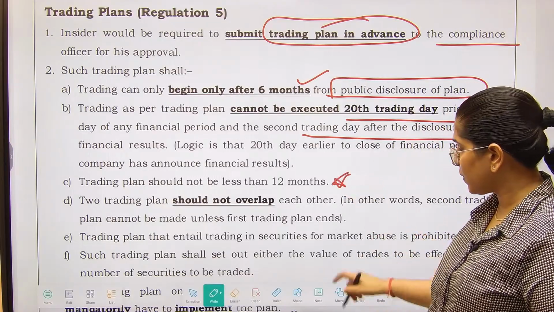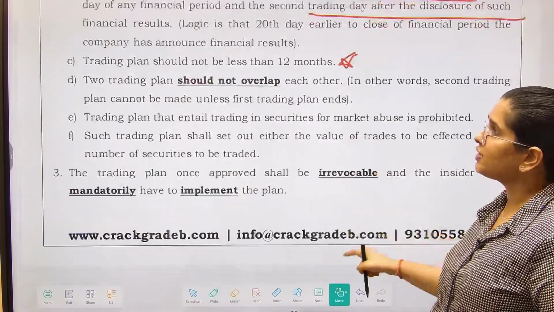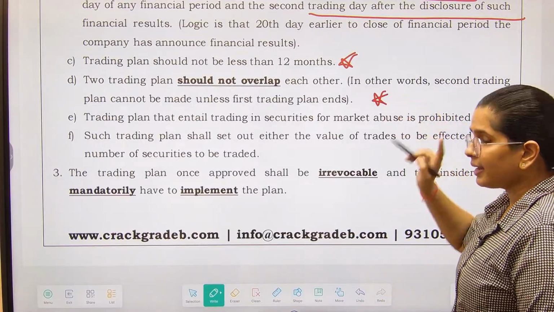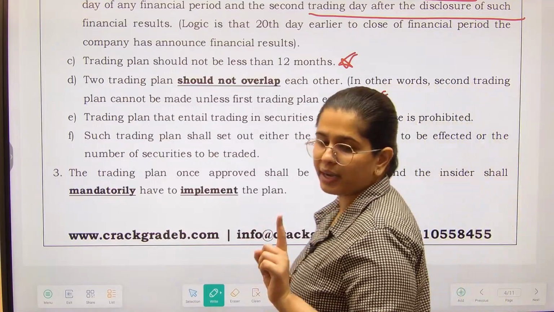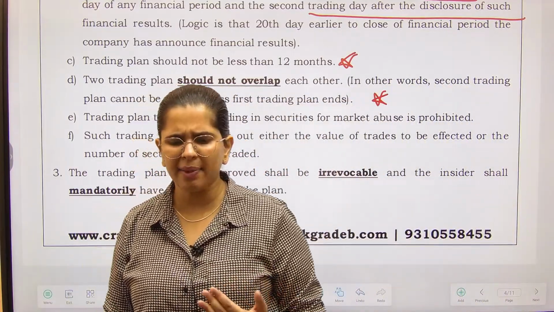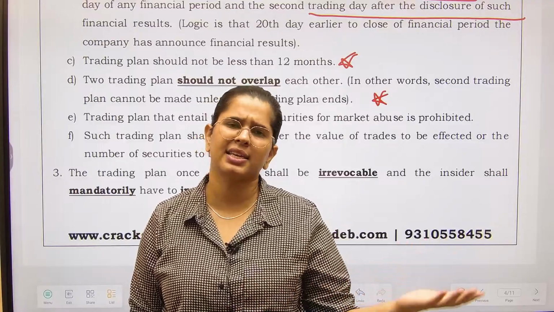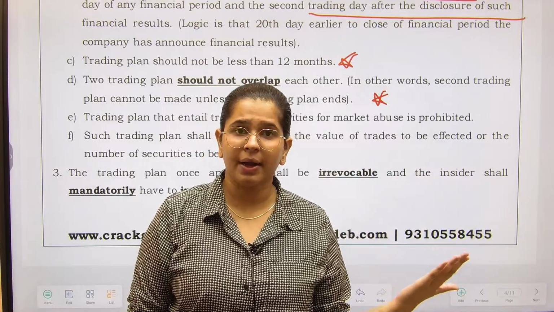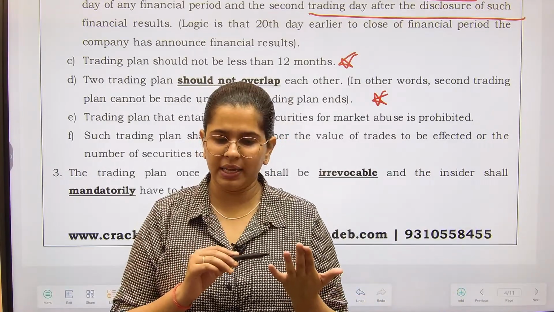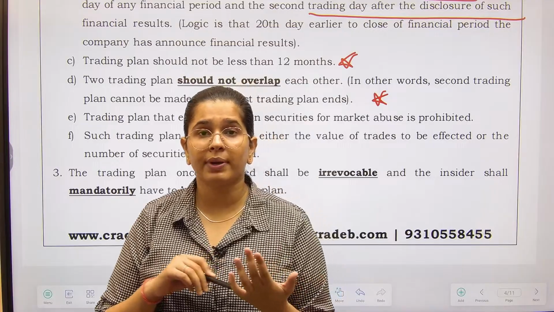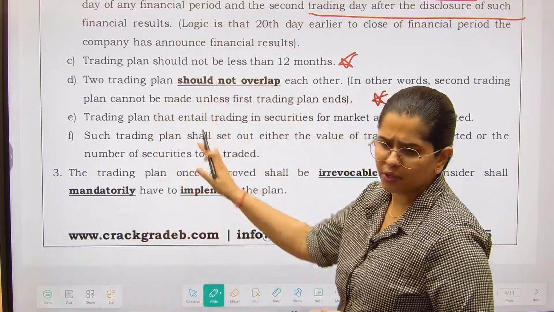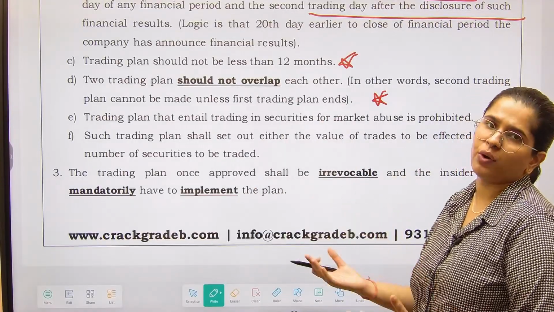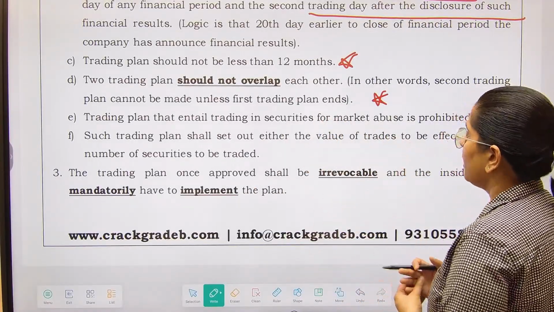It should not be less than 12 months. So your plan should be for 12 months. Two trading plans should not overlap. That means at a time you can execute just one trading plan only, right? Trading plan means your planned way of purchasing and selling securities, right? And this plan has been made by whom? Who is an insider to the company. So you could be a key managerial personnel, you could be an employee, you could be a director, right? And you want to involve yourself in the trading of the company's securities that you are holding. So you just have to intimate beforehand. That is what they are requiring, right?